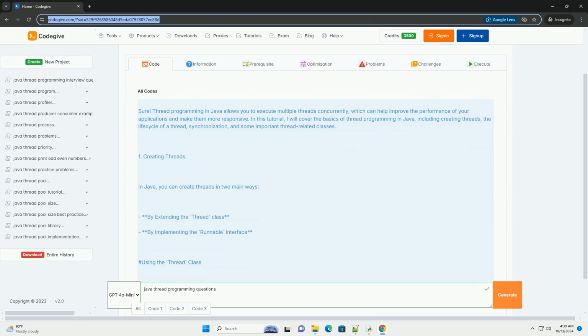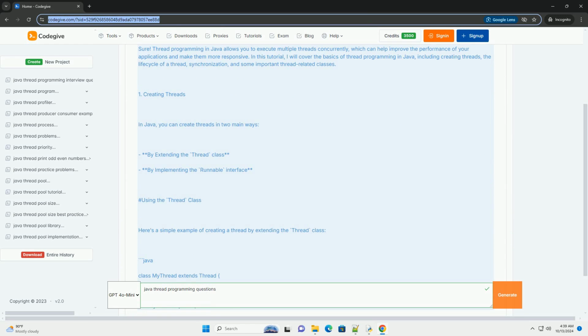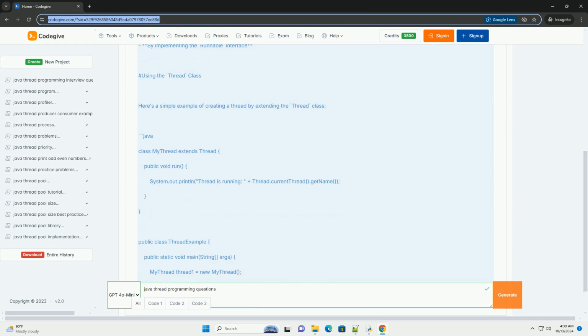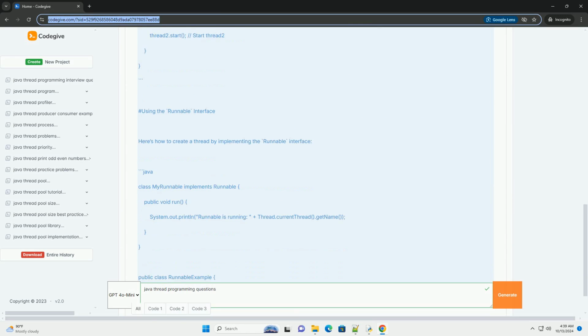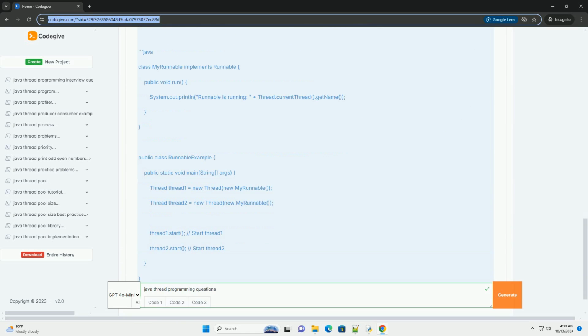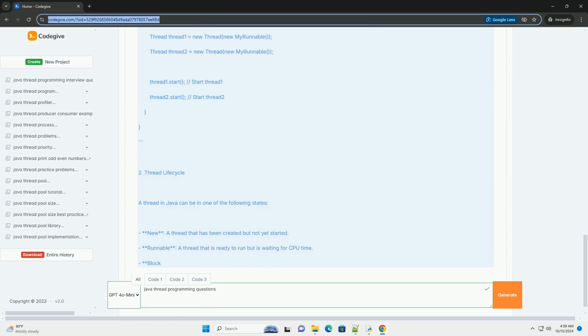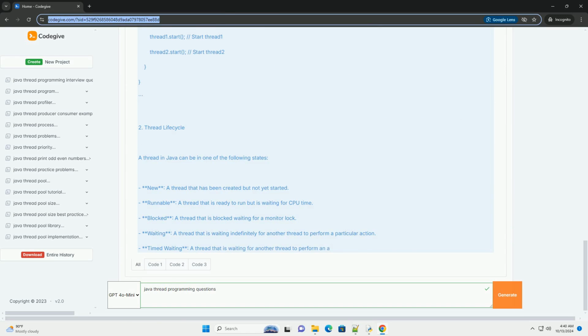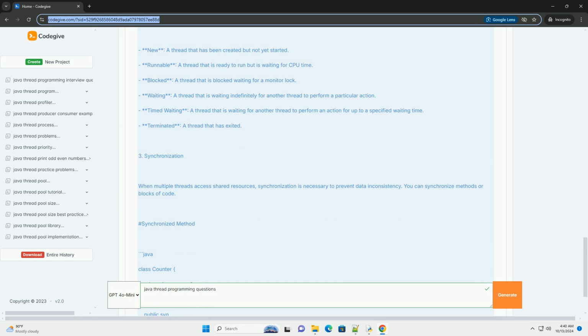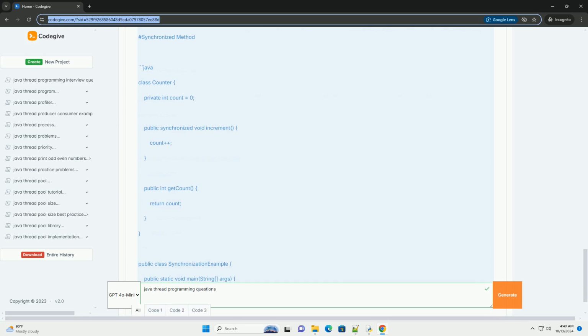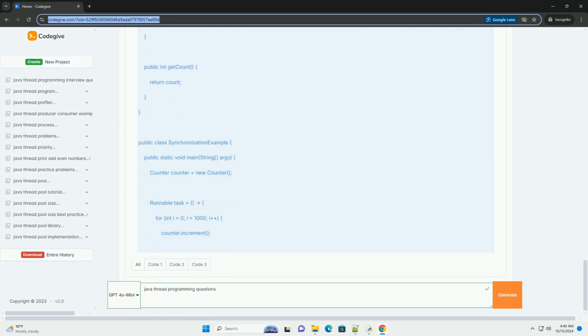Sure. Thread programming in Java allows you to execute multiple threads concurrently, which can help improve the performance of your applications and make them more responsive. In this tutorial, I will cover the basics of thread programming in Java, including creating threads, the life cycle of a thread, synchronization, and some important thread-related classes.